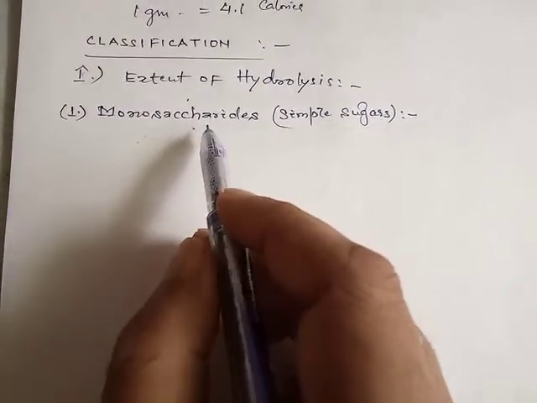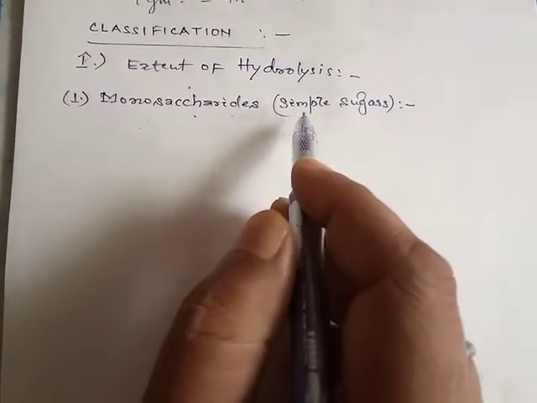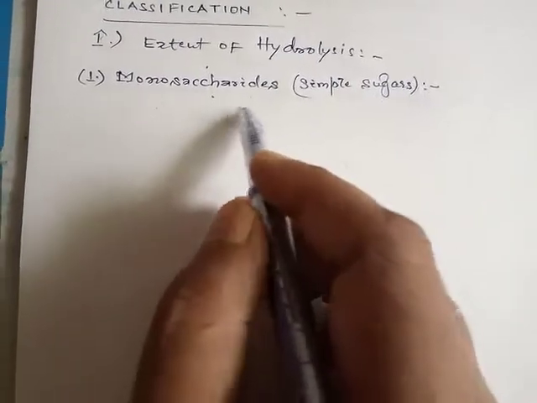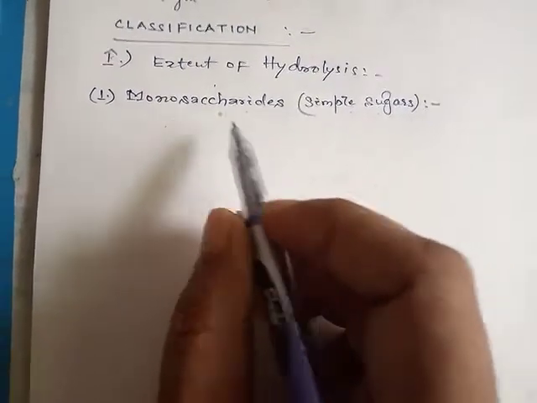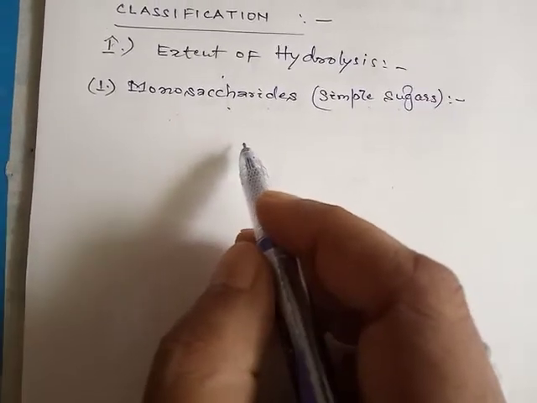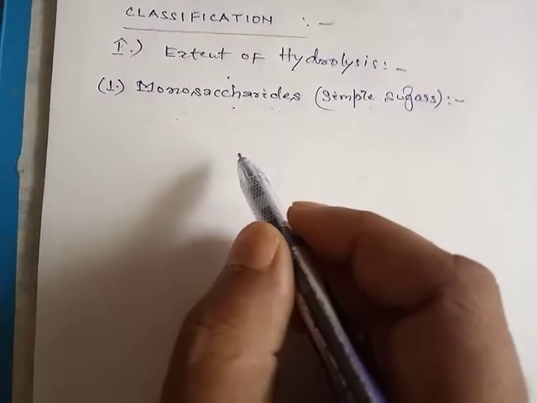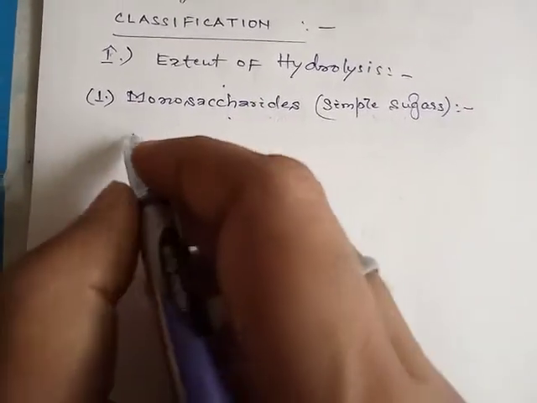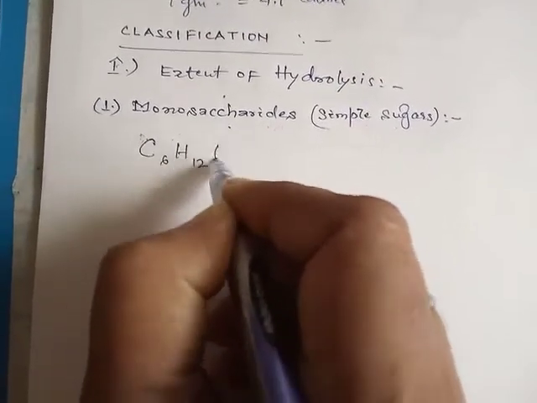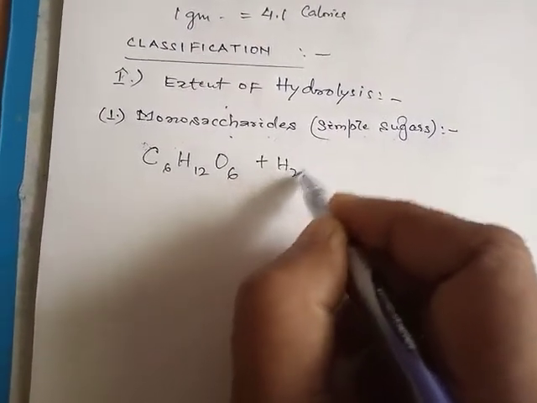The first, monosaccharides, are also called simple sugars. Why are they called simple sugars? Because these are single units of carbohydrates, polyhydroxyaldehydes or polyhydroxyketones, which cannot be broken down into simpler carbohydrates upon hydrolysis. For example, glucose, with the formula C6H12O6, cannot be further hydrolyzed